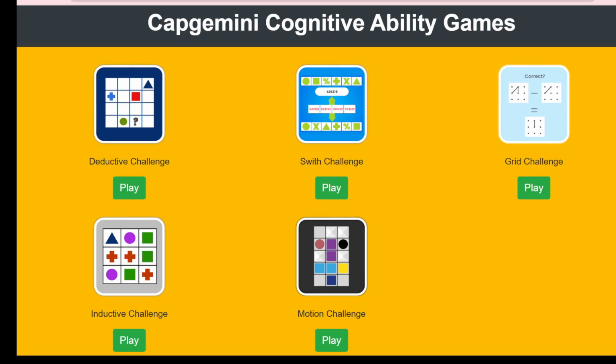If you clear this round, then there will be high chances, guys, that you will get an offer if you perform well in the interview. But the first round is the crucial round, otherwise all other rounds are so easy, guys, that you can crack them if you are a good student or an average student.